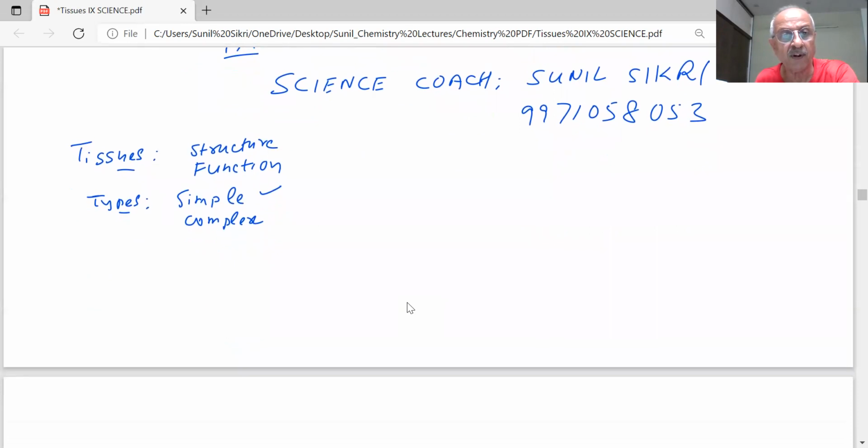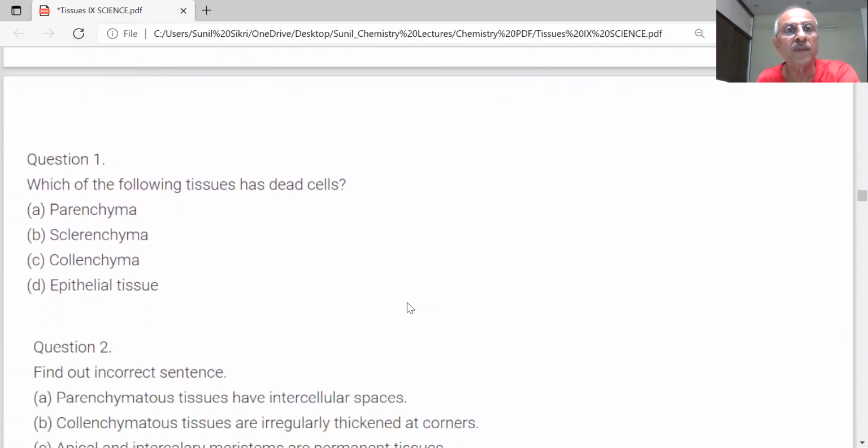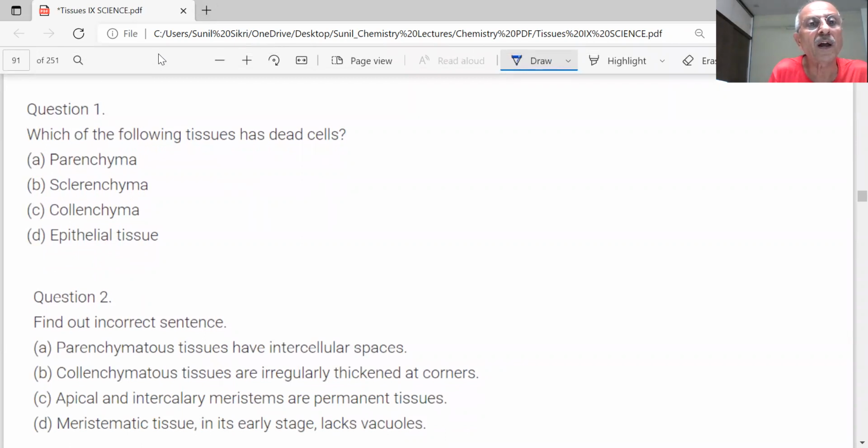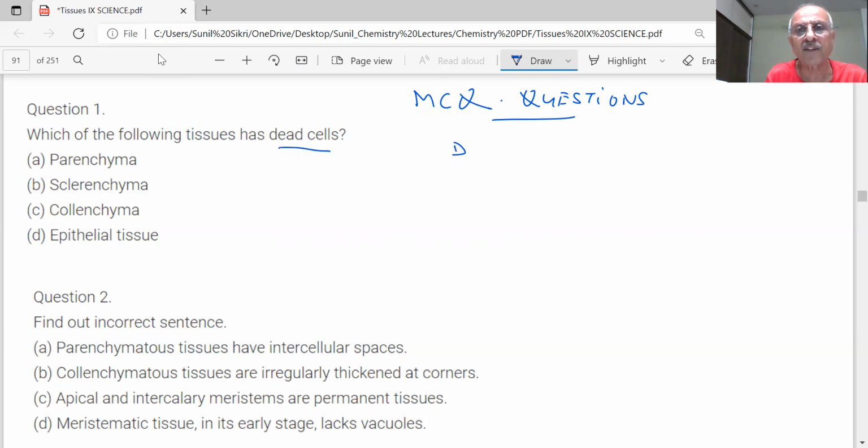All right, let us see what we have for you. Here we have some MCQ questions on the screen. 4 choices are given. One of the 4 is correct, but you have to read each and every choice clearly and see whether the answer which you are giving is right or not. Question number 1: which of the following tissues are dead cells? Can you tell me what are dead cells, students? What are dead cells?